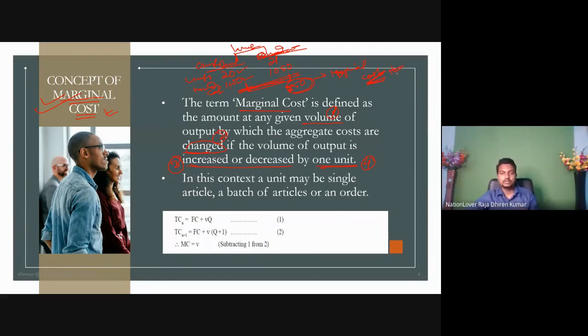This is what is called the marginal cost. That means you have to remember. Many times in interviews and entrance exams, whether from an economics, arts, or commerce background, you will be openly asked, what is marginal cost? Understand the point? The change in total cost with respect to a change of a single unit of output is called the marginal cost. So for 1 unit we additionally incurred in total cost rupees 50. This 50 is known as marginal cost.